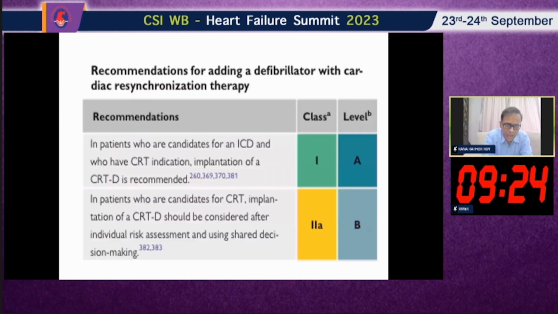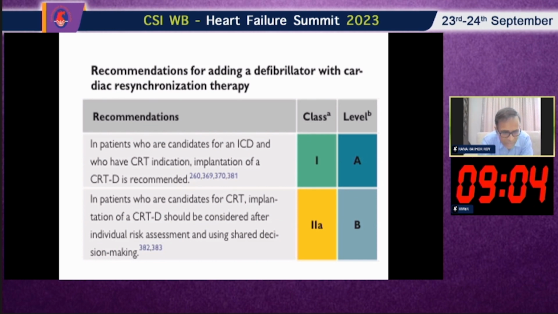Now, what about the recommendation for adding a defibrillator with cardiac resynchronization therapy? If a patient is indicated for cardiac resynchronization therapy and you want a defibrillator, what is the indication? According to the European Society guidelines, in patients who are candidates for an ICD and who have a CRT indication, implantation of a CRT-D is recommended. That is a class 1 indication.